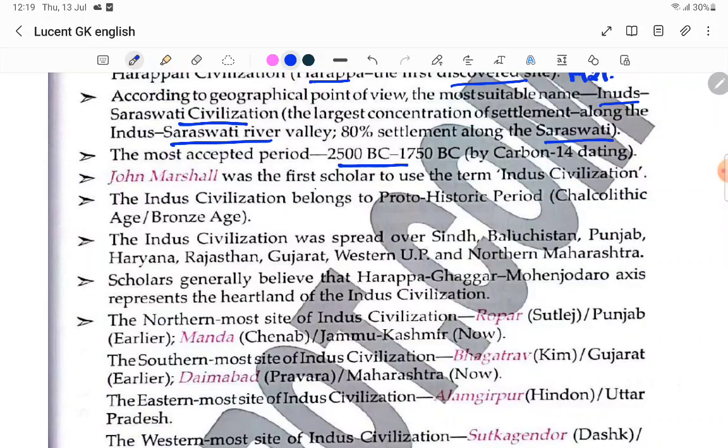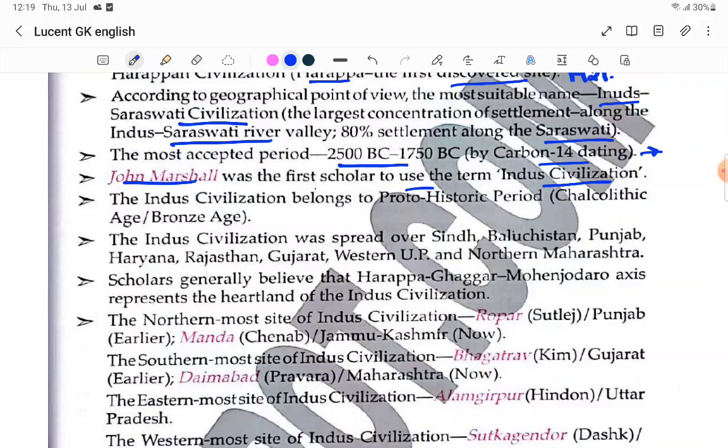The age of whatever equipment they used, we calculate with the help of carbon dating. Carbon dating is basically to measure the age of old items. Next, John Marshall was the first scholar to use the term Indus civilization. The Indus civilization name was given by John Marshall, but the Harappan civilization is by Dayaram Sahni.